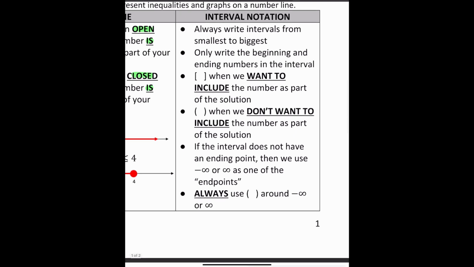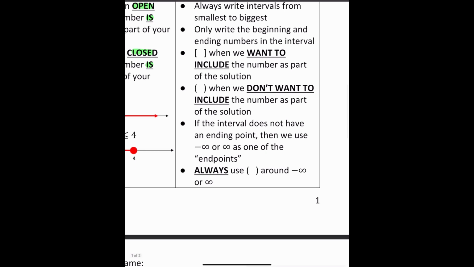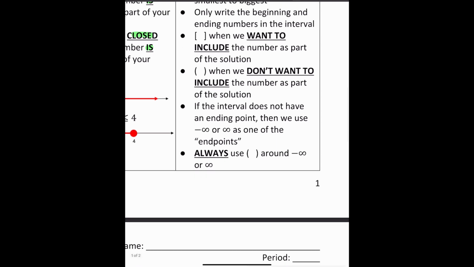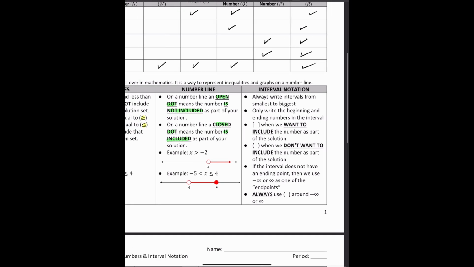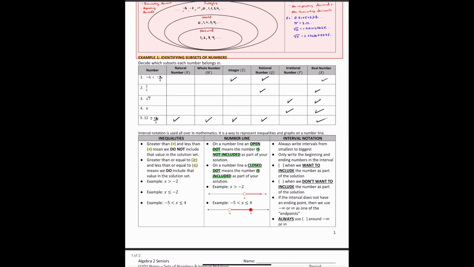We have the regular brackets or regular parentheses when we don't want to include the number as part of the solution. Now, if the interval does not have an ending point, then we use -infinity or positive infinity as one of the endpoints. And we always use the regular parentheses around -infinity or positive infinity. Okay, so we're going to go ahead and look at some examples.